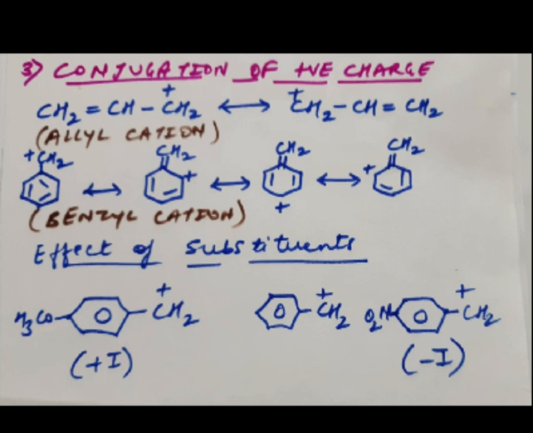Similarly, if you consider benzyl cations, again in benzyl carbocations you can observe the positively charged carbon atom of the carbocation is in direct link with the benzyl group, with the phenyl group. Again, there will be a delocalization taking place of the pi electrons of the aromatic system, right? So this is the carbon with positive charge. This pi electron will be moving from here. As a result, there will be a shifting of electrons.